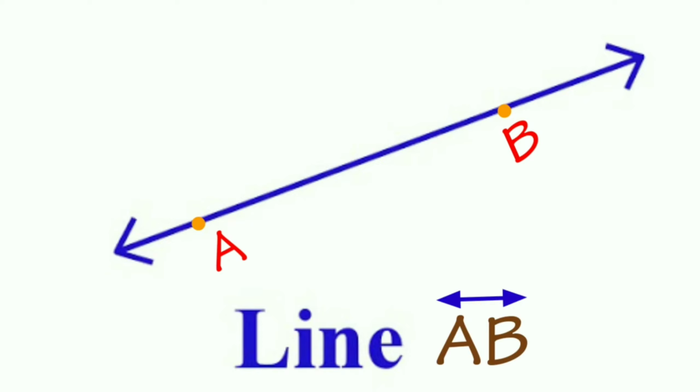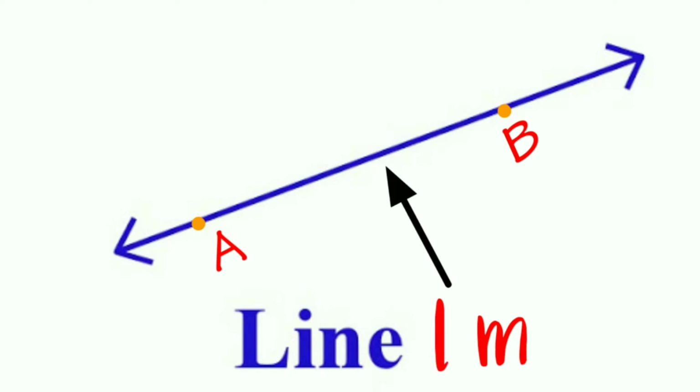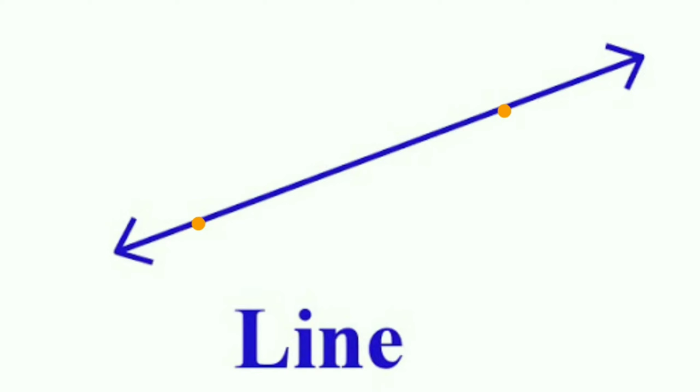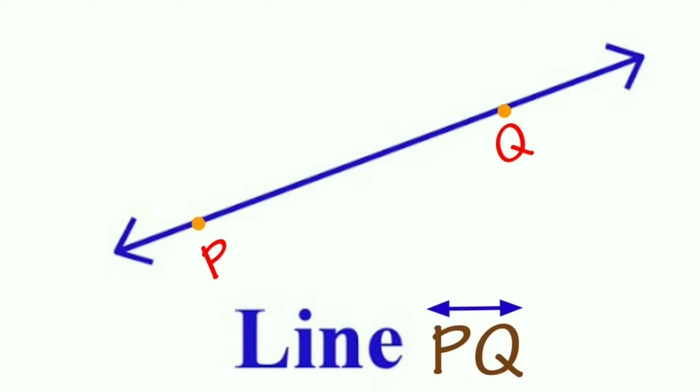Sometimes the line can also be denoted by a single letter like L, M, N, etc. Now let us draw one more line. The mark that you see on your screen right now is a line PQ, and the points P and Q are taken on the line, and it can be read as PQ is a line.